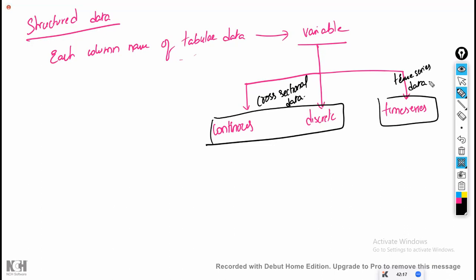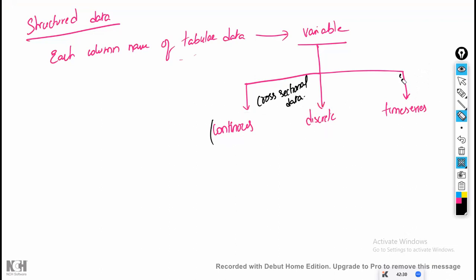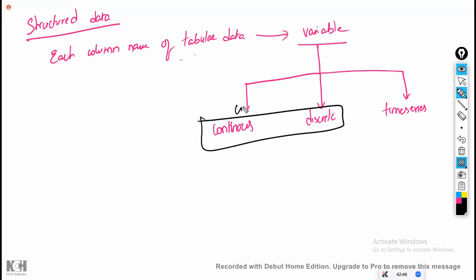Whichever data is dependent on time, that data is called time series data. If the data is there irrespective of the date or the time, then it is called cross-sectional data. Is that clear? Cross-sectional data means no time dependency, whereas time series data means there is a time dependency. Now we have understood what is meant by cross-sectional data and what is meant by time series data.